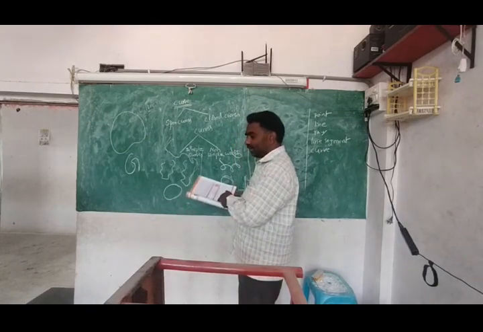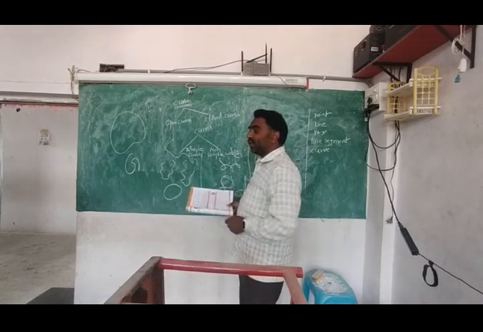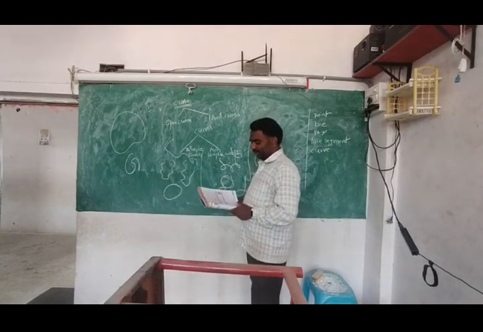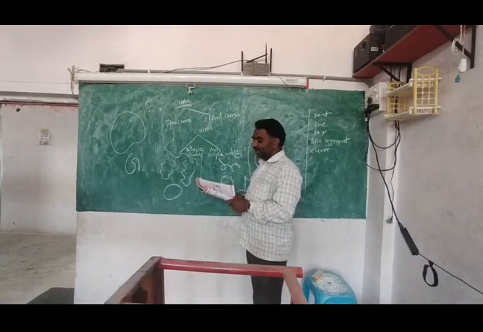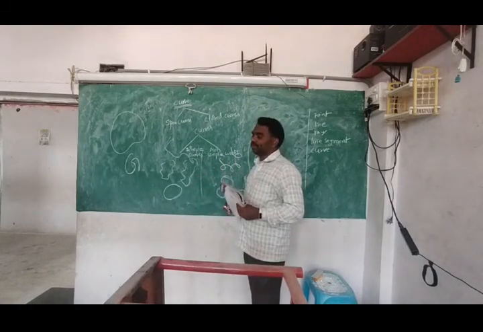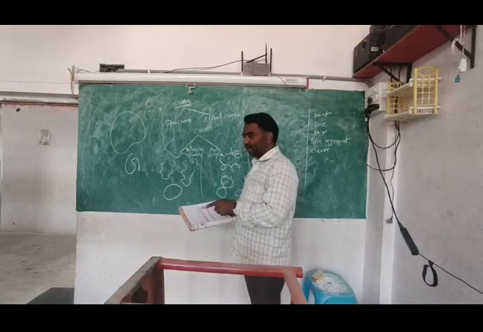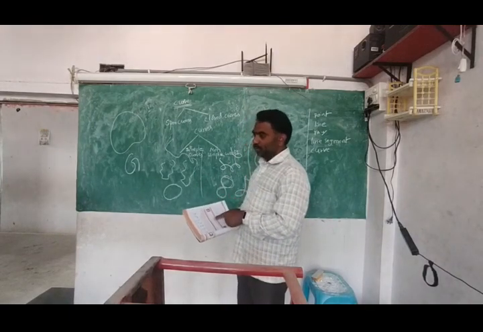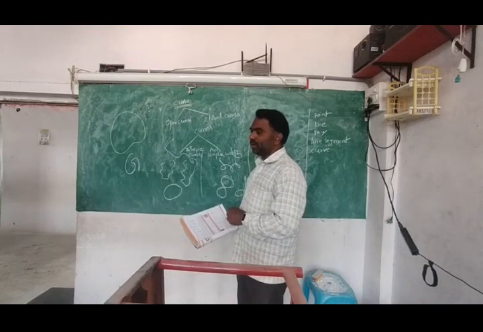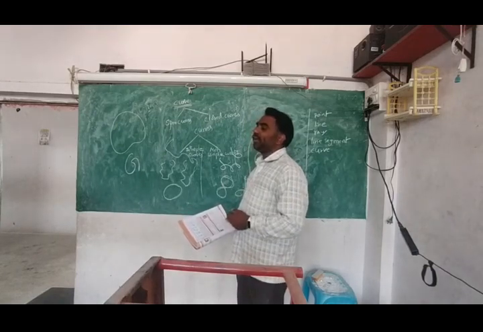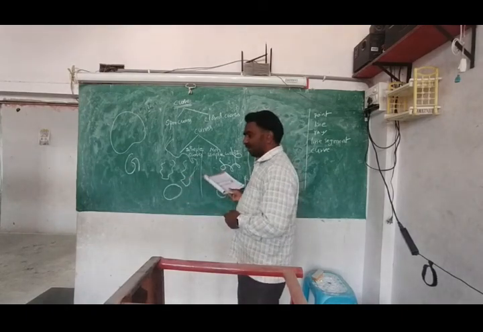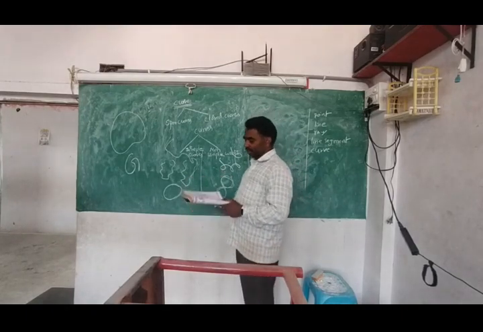G simple, O simple, L simple, M simple. Why are they simple? Because they are not intersecting anywhere itself. Like this is not intersecting. That's why they are simple.